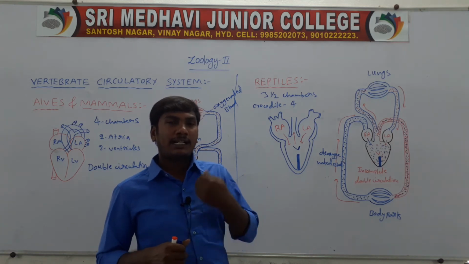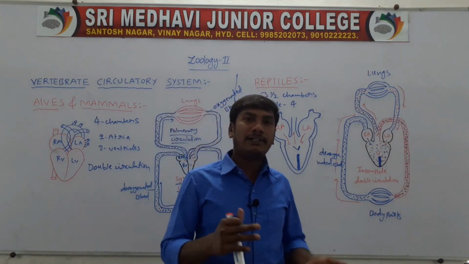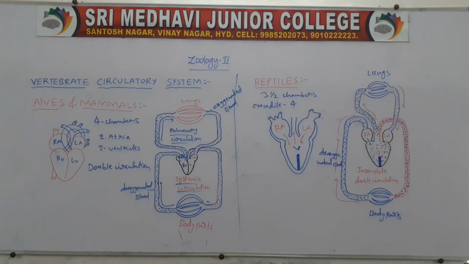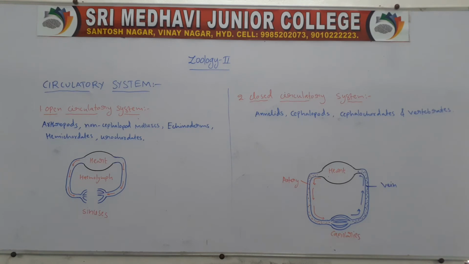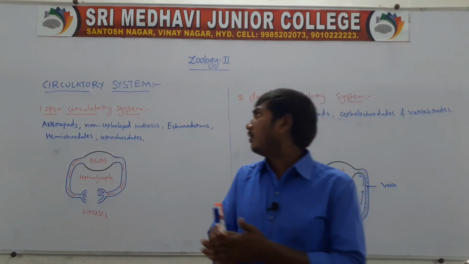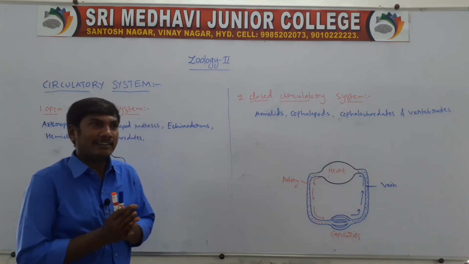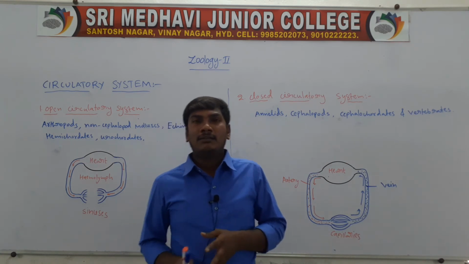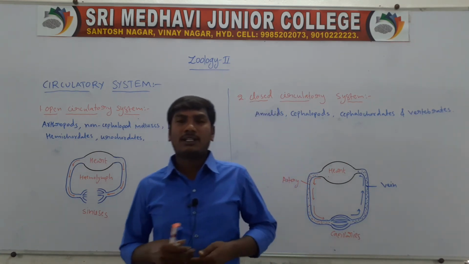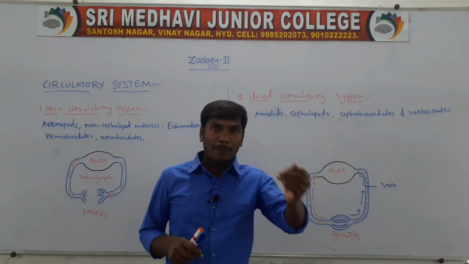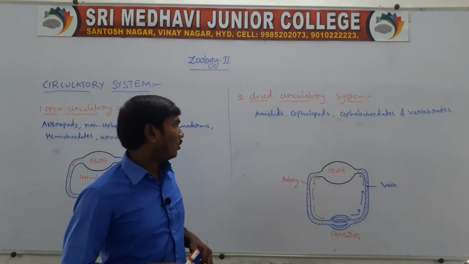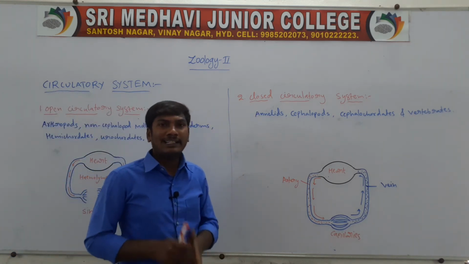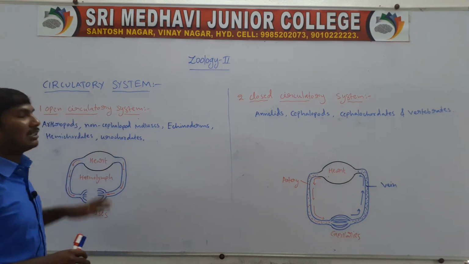Next, we discuss the types of circulatory system: open type and closed type. Circulatory system means the transport of blood. The circulatory system is of two types. One is the open type of circulatory system, another one is the closed type. First, we study the open circulatory system.